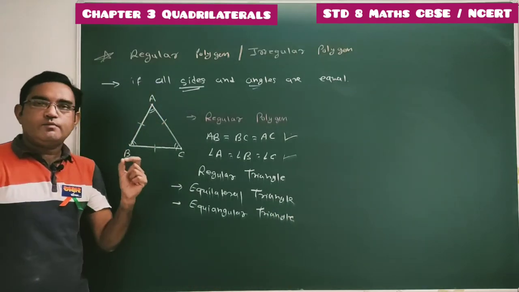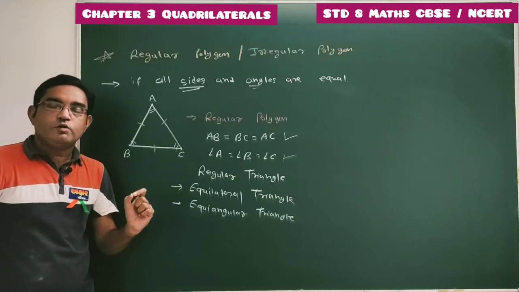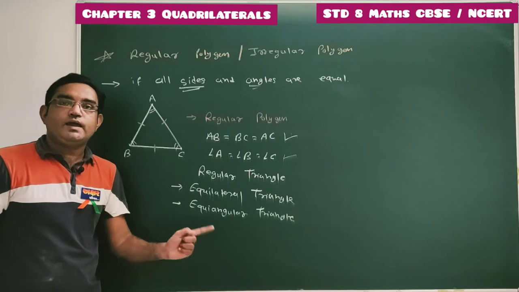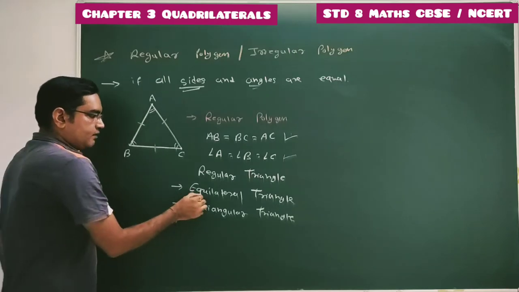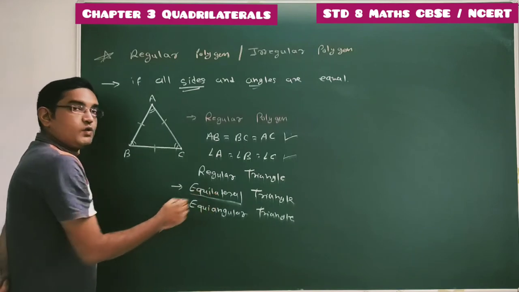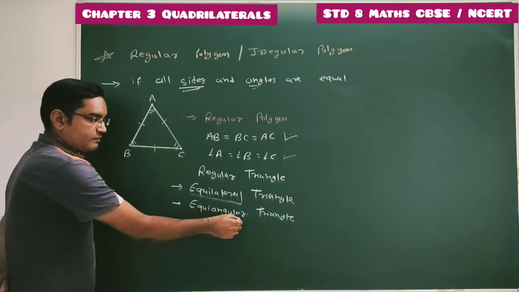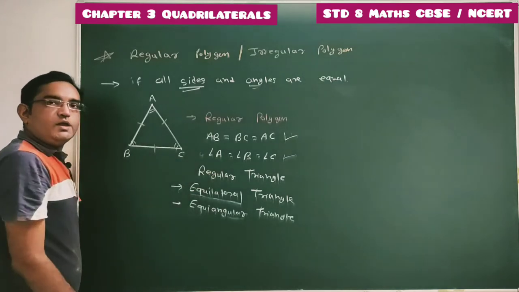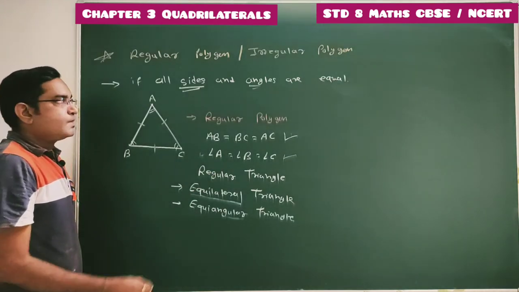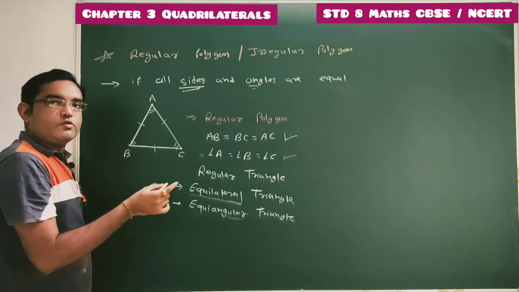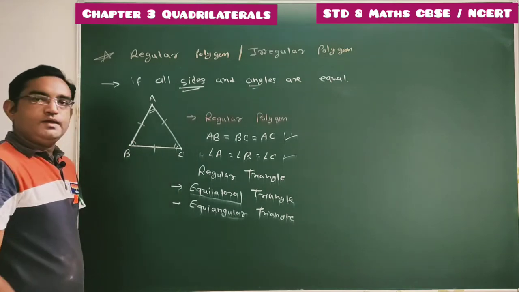So any regular polygon will always be equilateral as well as equiangular. Equilateral, lateral means sides, so all sides are equal. Equiangular, all angles are equal. Done? So for any regular polygon, if all sides are equal, its angles will be equal.